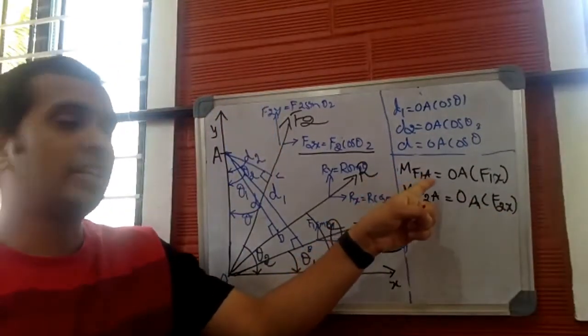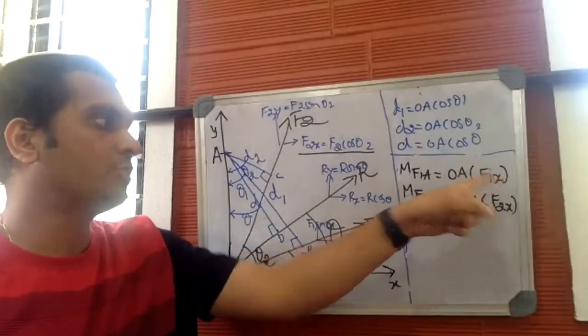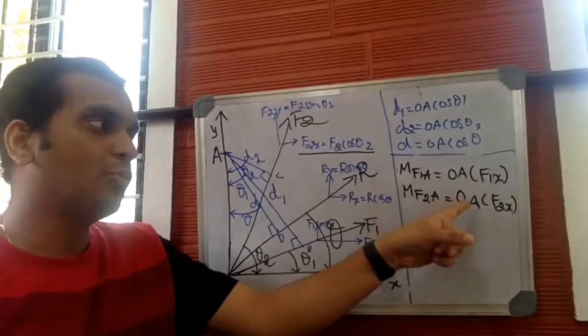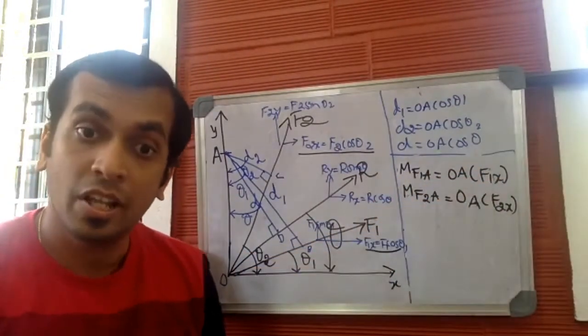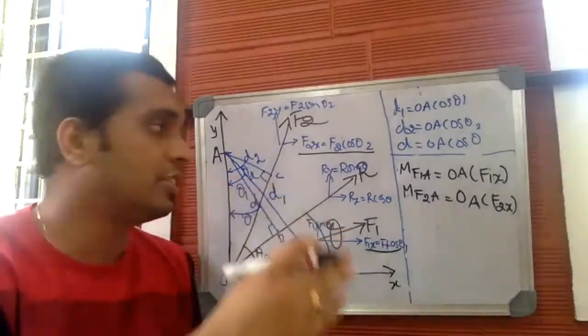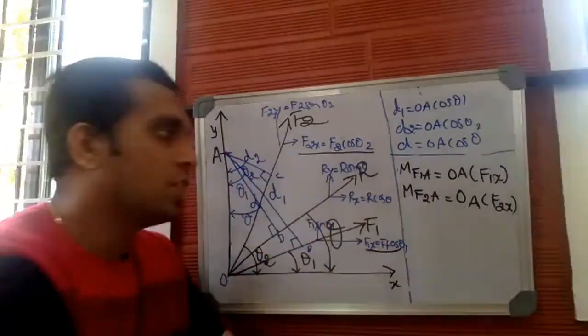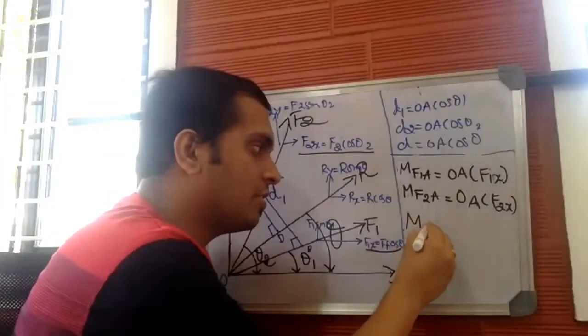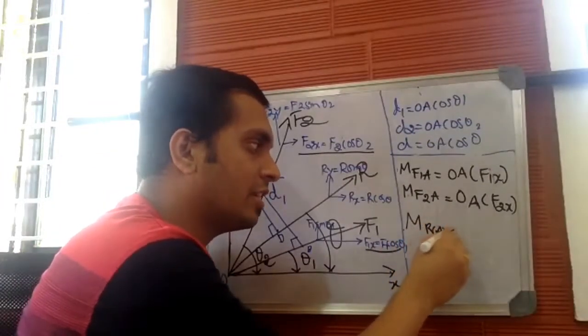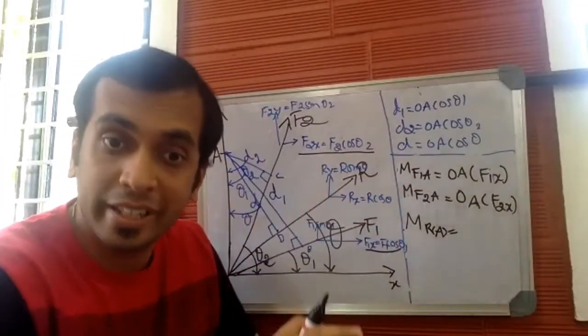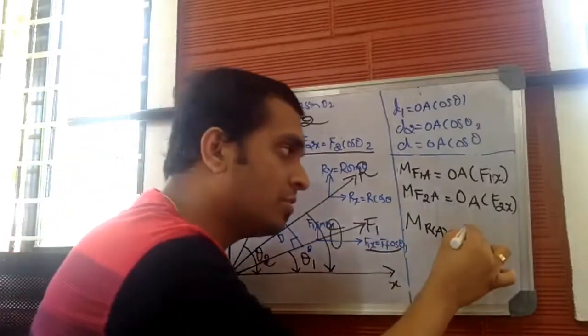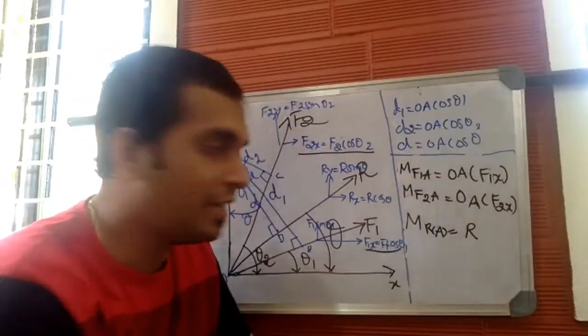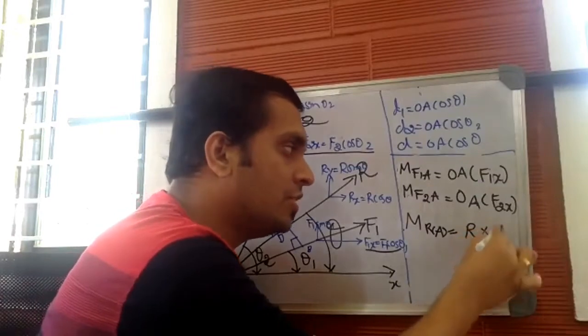Moment produced by force F1 about A is OA into F1x. Moment produced by force F2 about A is OA into F2x. We need one more: the moment produced by the resultant about A. Moment is the product of magnitude and perpendicular distance. Magnitude is the resultant R, into perpendicular distance D.